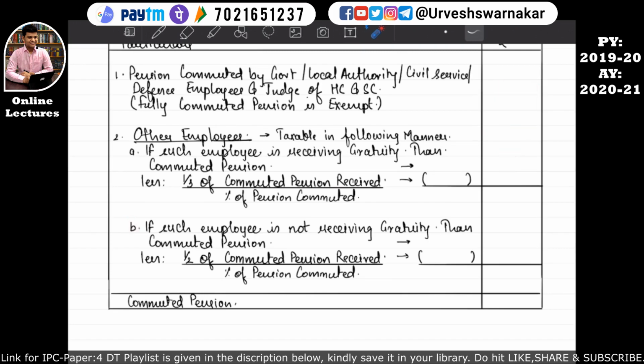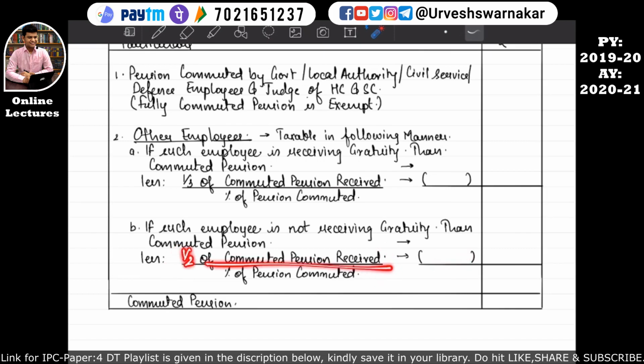Let's move on to point number B. Point number B says that if such employee is not receiving gratuity, then how to calculate the commuted pension. The commuted pension, which will be taken into the computation of income from salary, will be calculated in this manner. Commuted pension that has actually been received will be written over here, and it will be further reduced by the amount derived from this equation. So what does this equation say?